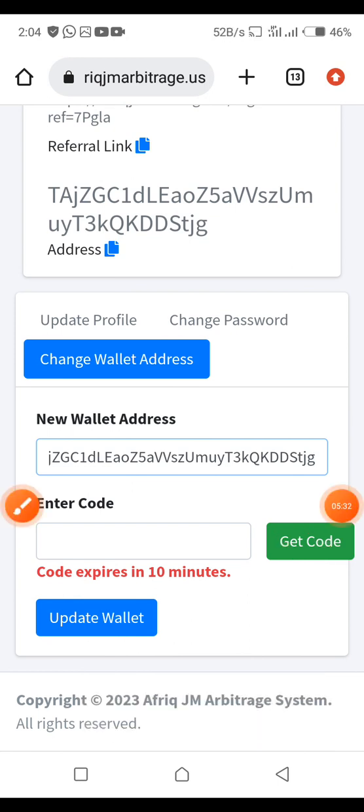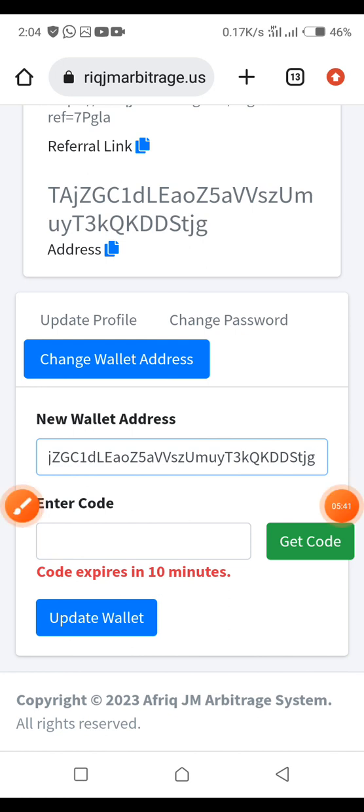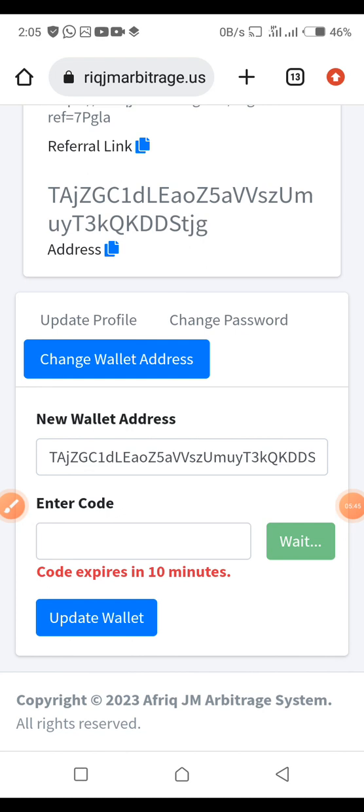Now you need to take note of this. The code expires in 10 minutes, so you need to be fast about that. So click on get code, then the system will send the code to your email. So we go to my email to get that code and fix it here. So let's do that.